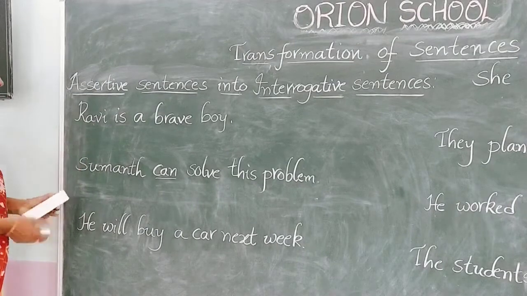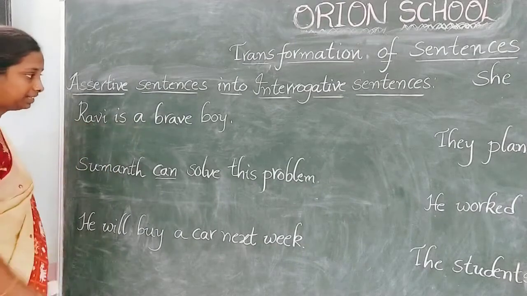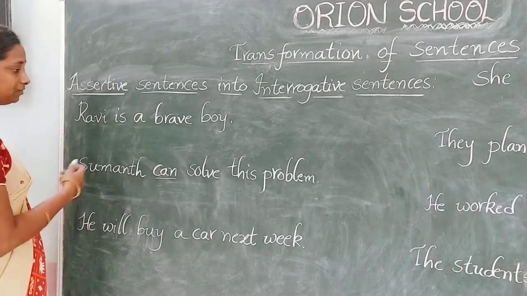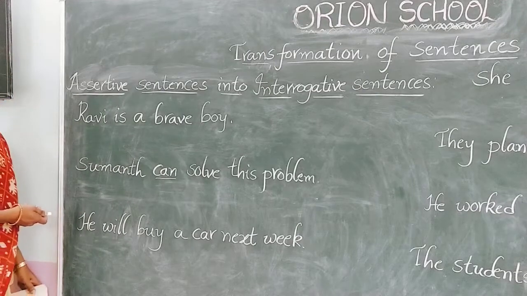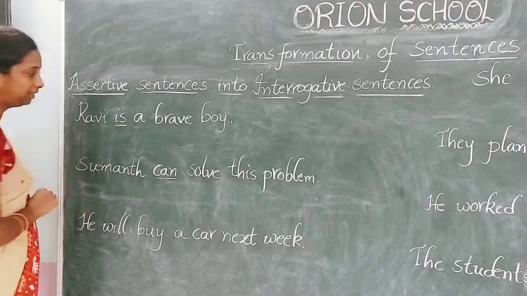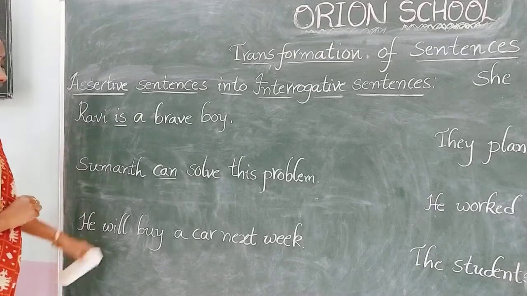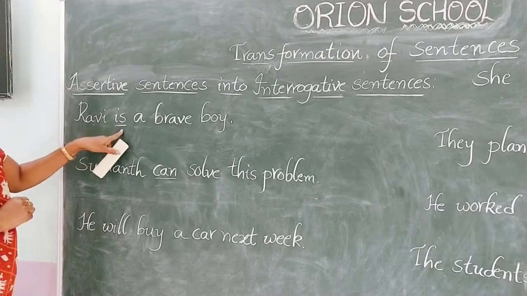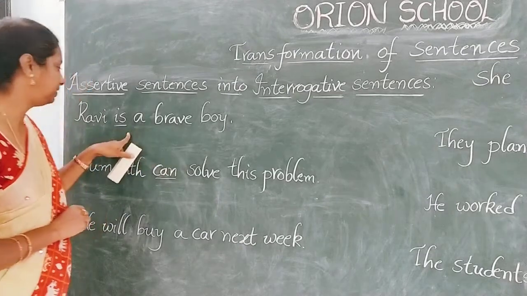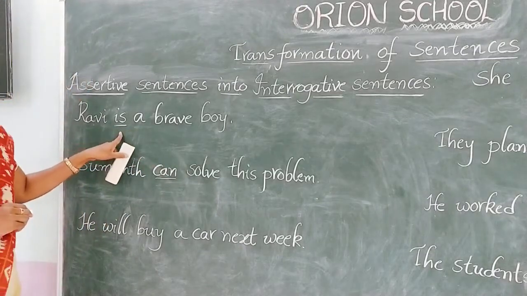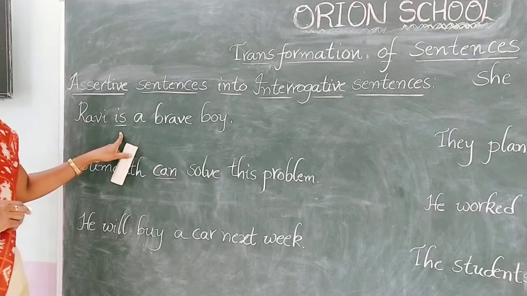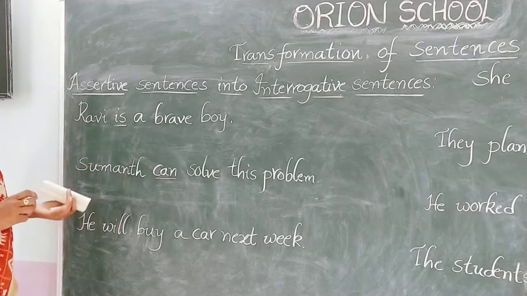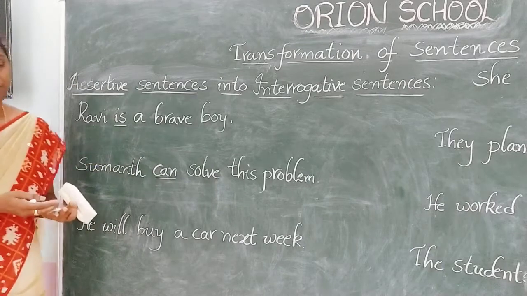For example, if we have a sentence or a statement, first of all we have to identify the helping verb in the given sentence. So what is the helping verb in the given sentence here? Is. Okay, Ravi is a brave boy. In this sentence, is is a helping verb. Already I taught you helping verbs. There are different types of helping verbs.